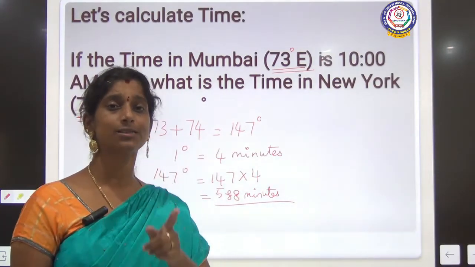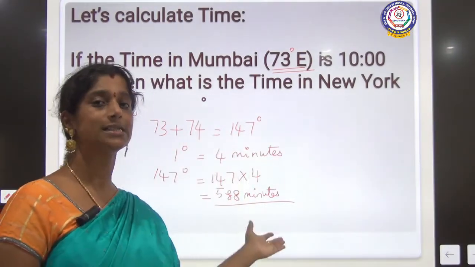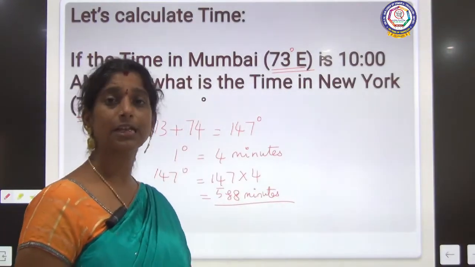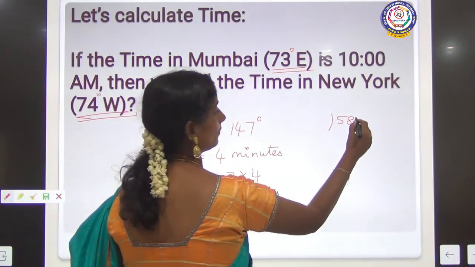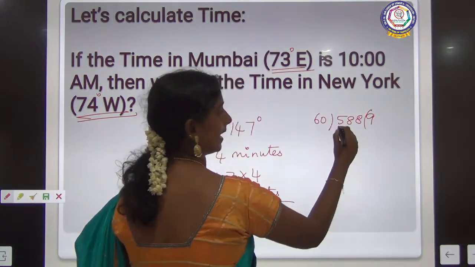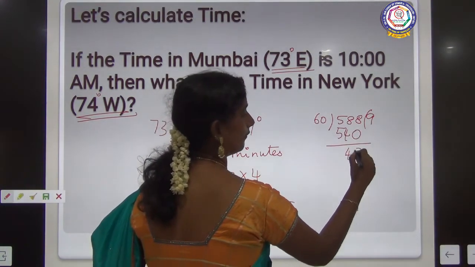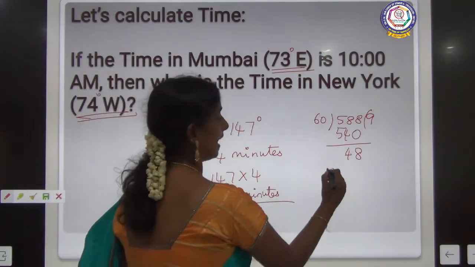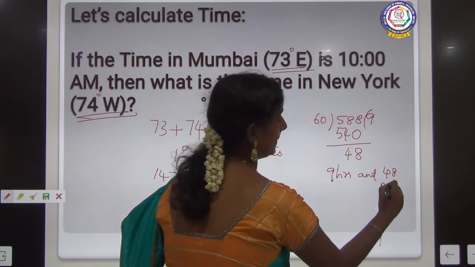This is because we also know that the day starts on the eastern side of the Greenwich meridian and the western side is a little behind us, correct? So we have to subtract this 588 minutes, that is 588 divided by 60, okay? 6 nines are 54, so 540, the balance will be 48, right? So the difference is 9 hours and 48 minutes.